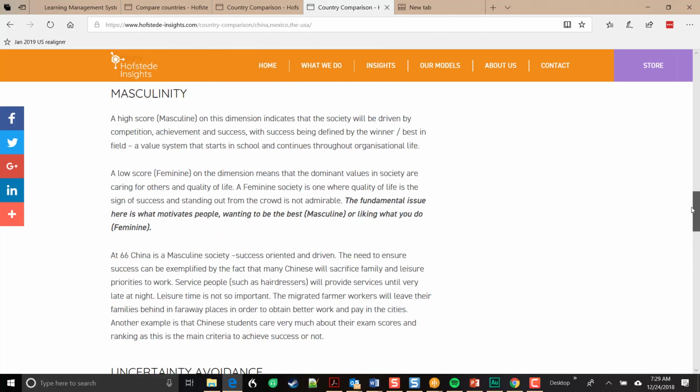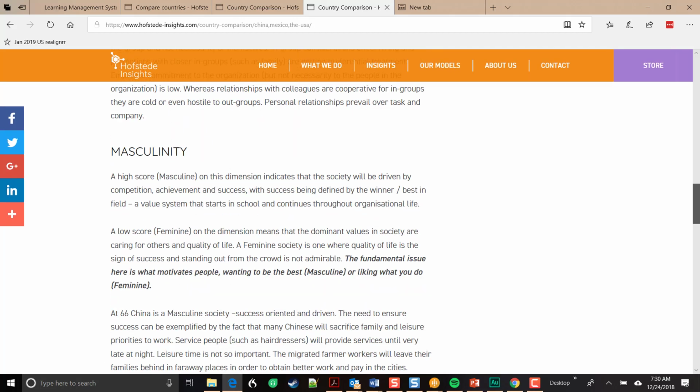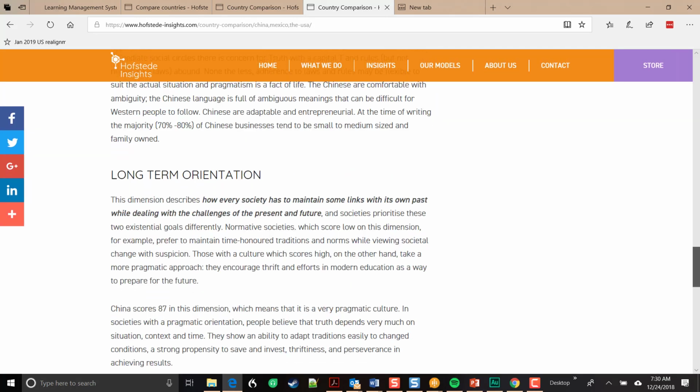So let's go back up to our chart and have a look. You can see that there are some differences in uncertainty avoidance. In the United States, it's relatively high, and in Mexico and China, it's relatively low. So what that means is we're going to have to alter our communication according to the comfort or discomfort people have with uncertainty, and think about how this dimension might affect communications with respect to our coffee franchise plan. Okay, so the next one is long-term orientation.